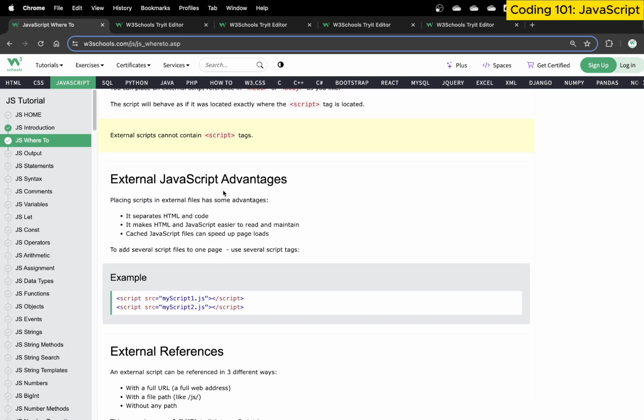Okay, the external JavaScript has a couple of advantages though, so we need to understand that. The external JavaScript provides separate, cleaner code, so your entire JavaScript code can be in a separate file, and you can very simply segregate your HTML and CSS from your JavaScript. It makes HTML and JavaScript easier to read and maintain. So if you have a lot of JavaScript code, things become much easier to work with. And cached JavaScript files can speed up lots of things. If you are using the same code, you don't have to run it again and again with every single HTML file. The JavaScript code can be cached, and then the code can just call up the functions from the cache, making things a breeze and pages load very quickly. That's the basic thing that we need to do.